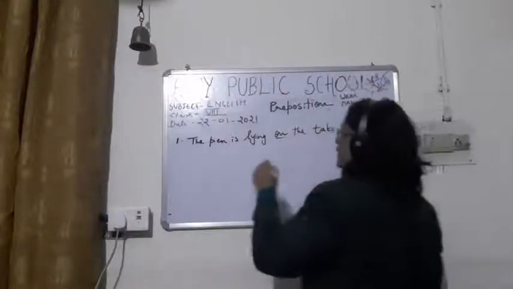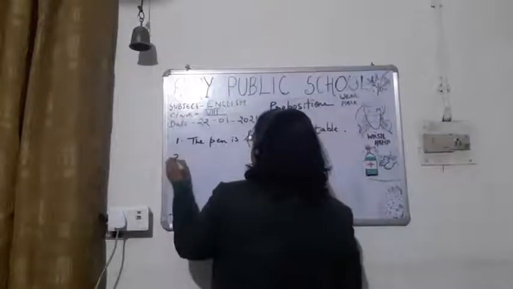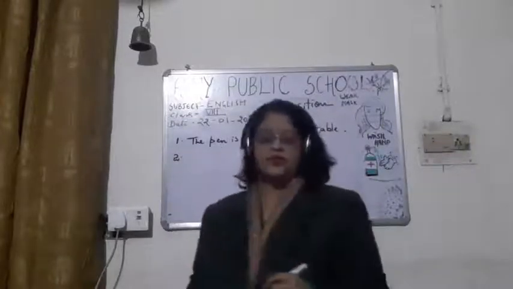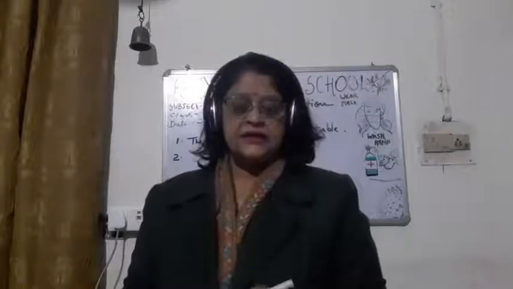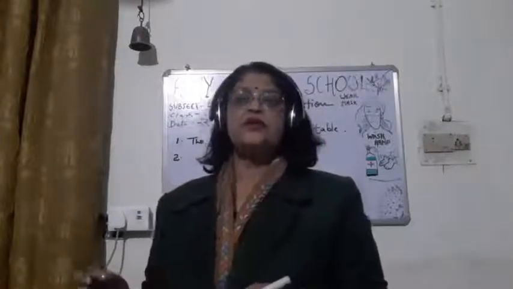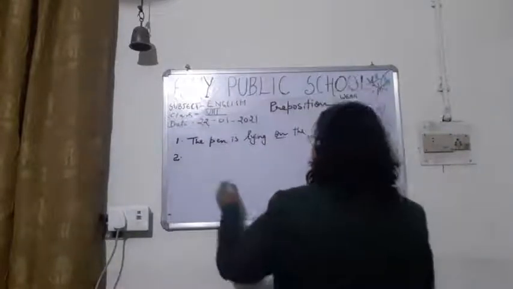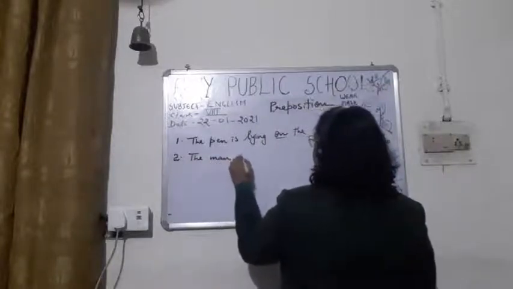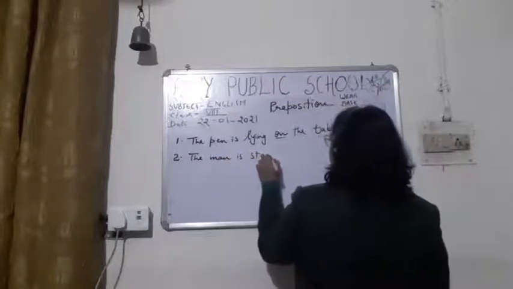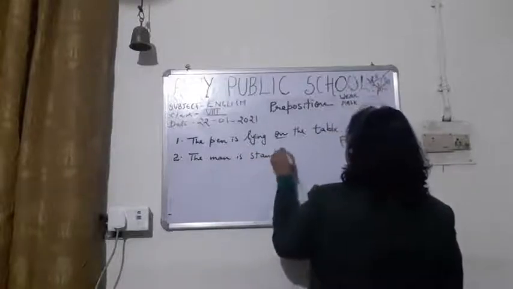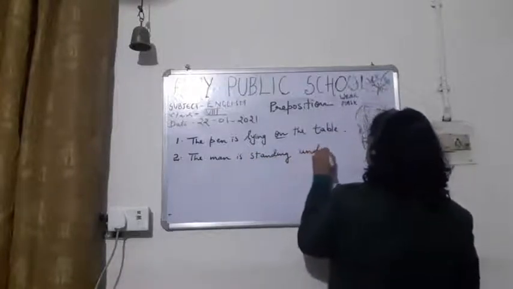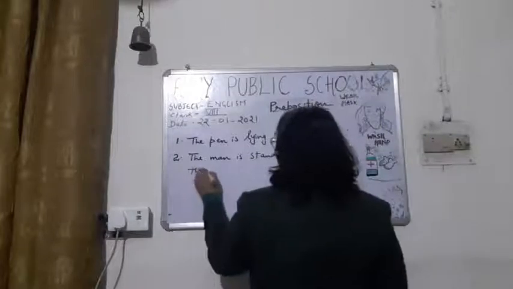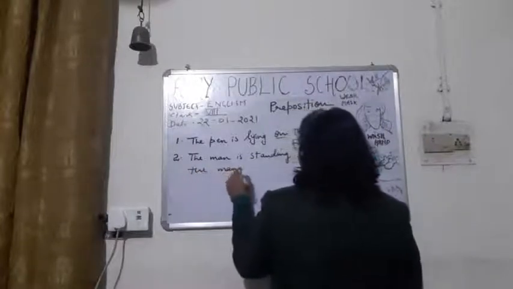Okay. And this is sentence number 2. The man is standing under the mango tree.